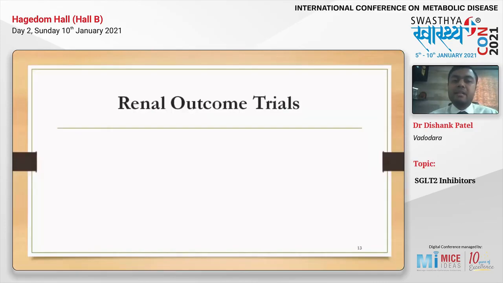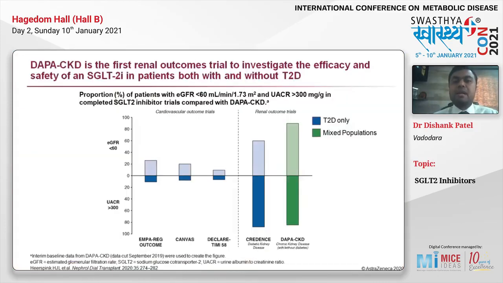Now we'll look at the renal outcome trials. Here we have two trials, DAPA-CKD and CREDENCE. In the CREDENCE trial, the patients had only diabetic kidney disease, so diabetic patients with kidney disease were enrolled, while in DAPA-CKD, patients with CKD, whether they had diabetes or not, were enrolled. So it was a mixed population.